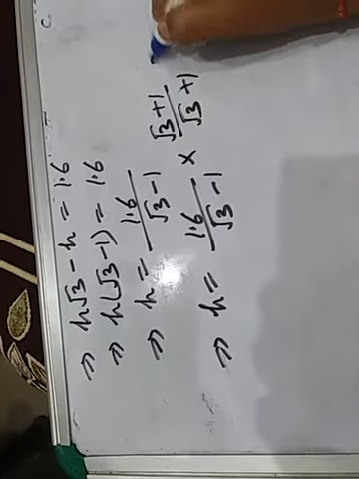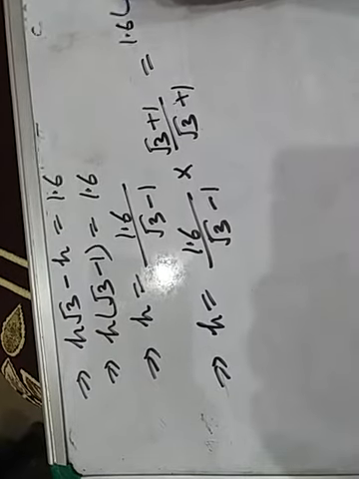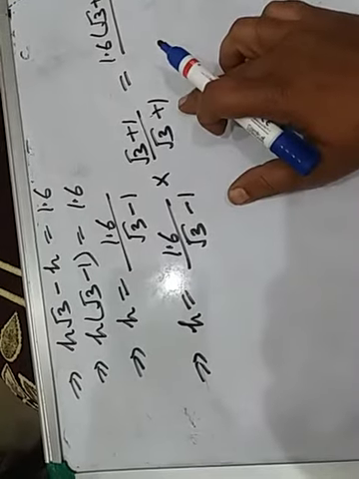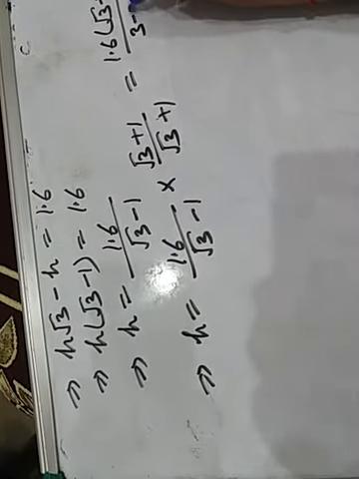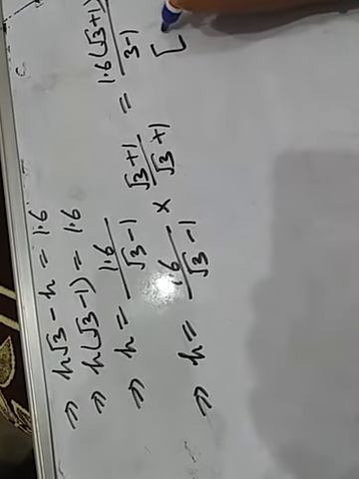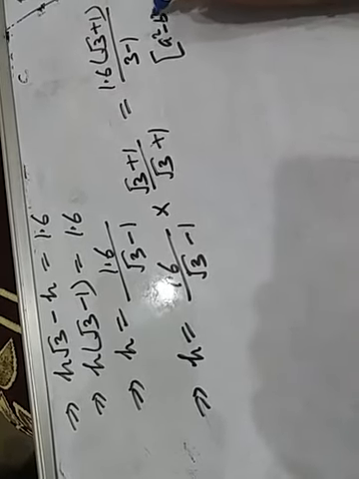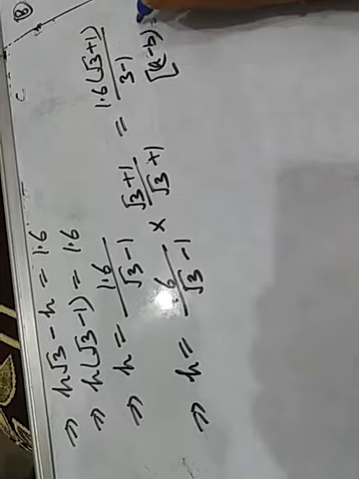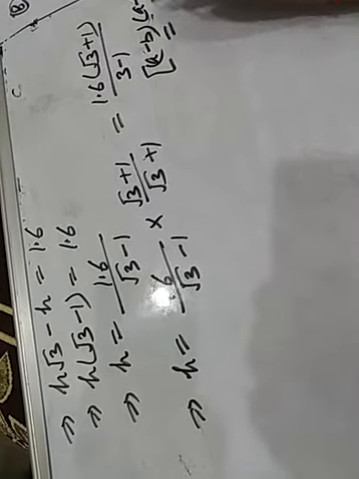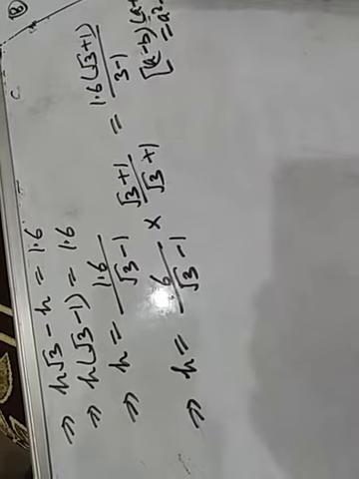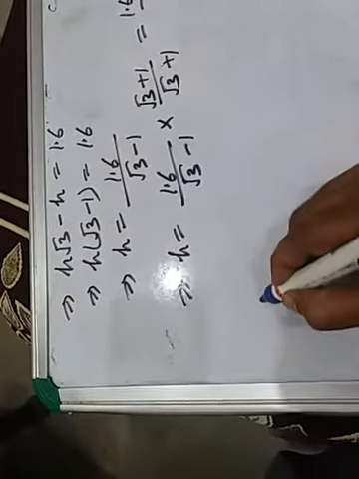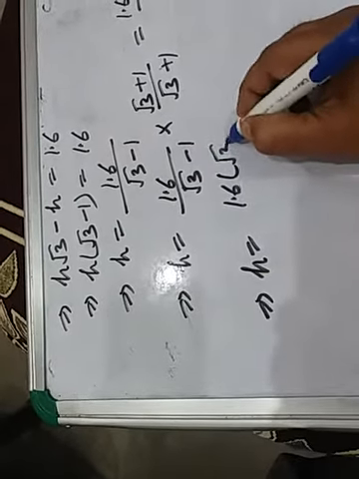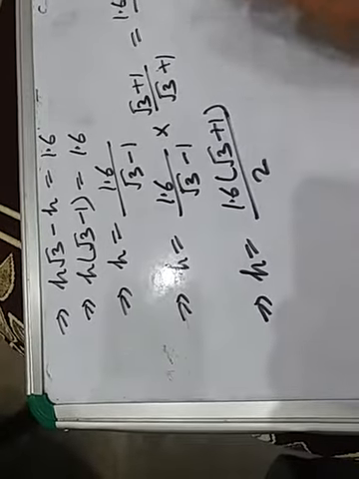This is equal to 1.6 into root 3 plus 1 upon A minus B times A plus B, that is A square minus B square, which is 3 minus 1. Clear? Here we have used the identity A minus B into A plus B equal to A square minus B square. Okay children, this implies H equal to 1.6 into root 3 plus 1 upon 3 minus 1, which is 2.